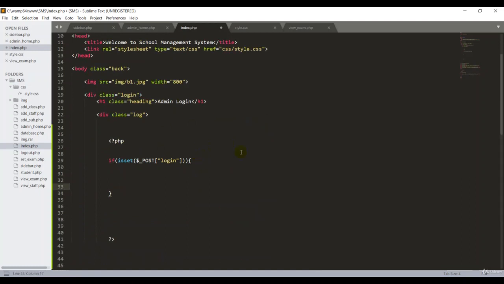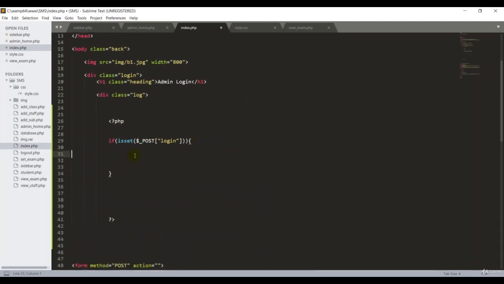So now I have to write the SQL query. Now I'm going to create one variable called SQL. If you want to create any variable in PHP, you should start with a dollar sign, SQL equal double quote. You can give any name for this variable, it doesn't matter, but you have to use the same name in the following steps.